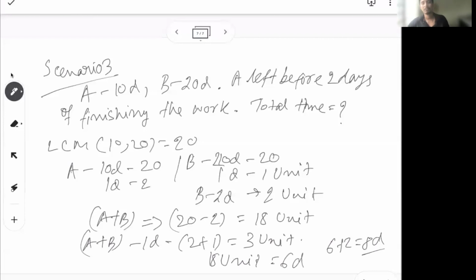So what we start with is, we know definitively B works 2 days alone to finish the work. In those 2 days B can do 2 units. The rest, 18 units, should be done by A and B together, and to finish 18 units they need 6 days. So the total is 8 days. Always start from what is definitively known, and from there you calculate further.